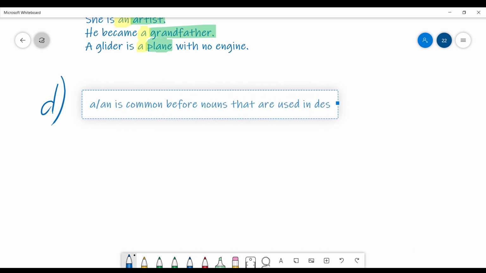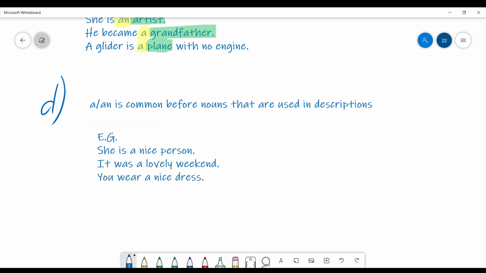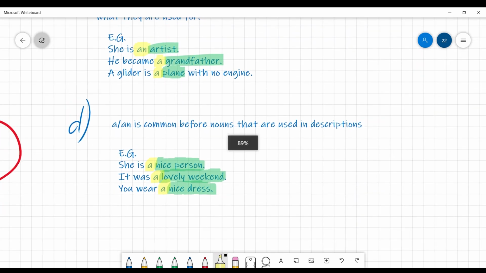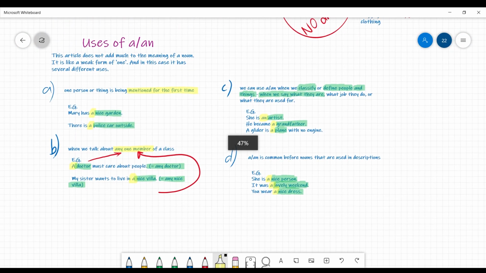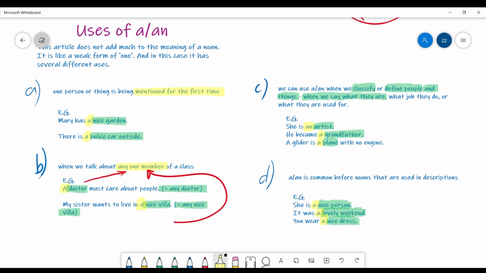A or an is common before nouns that are used in descriptions. For example, she's a nice person. It was a lovely weekend. You wear a nice dress. Yeah, here we have descriptions. Nice person, lovely weekend, nice dress. Therefore, again, using article a. Okay, this is a little brief overview of those aforementioned uses. When do we use article a or an?